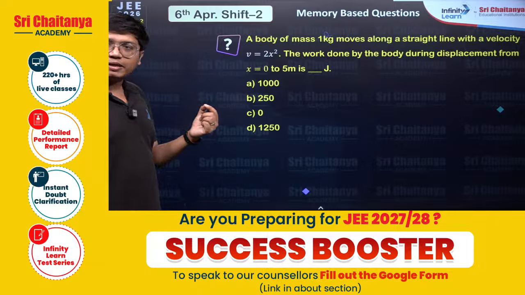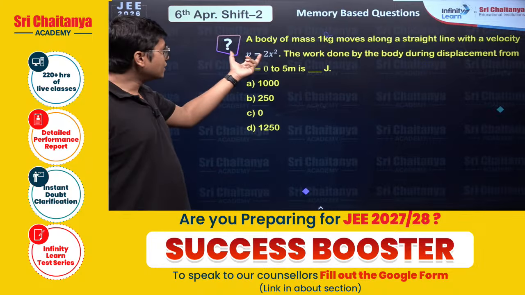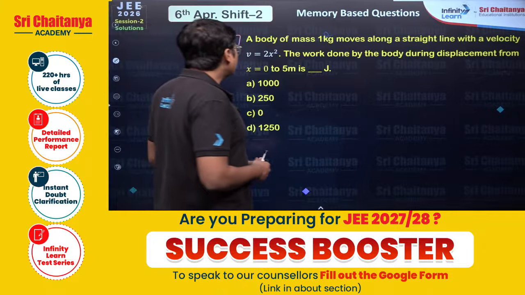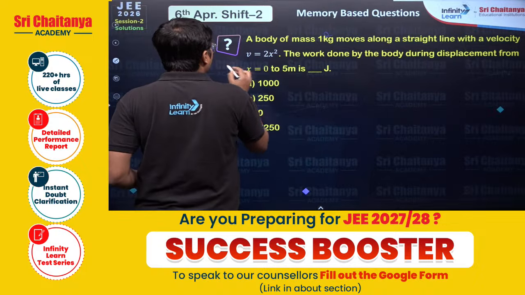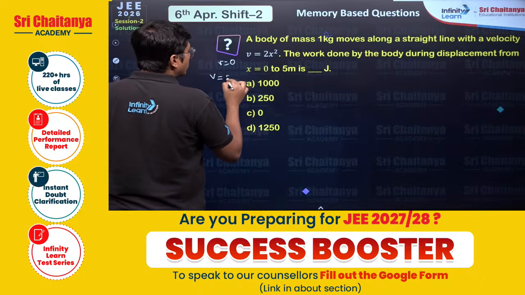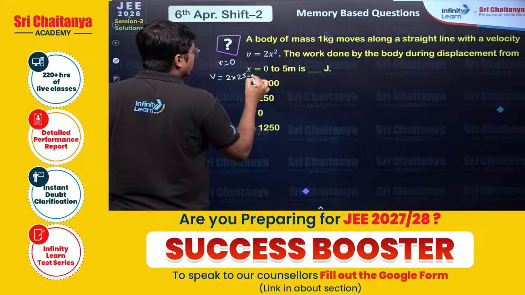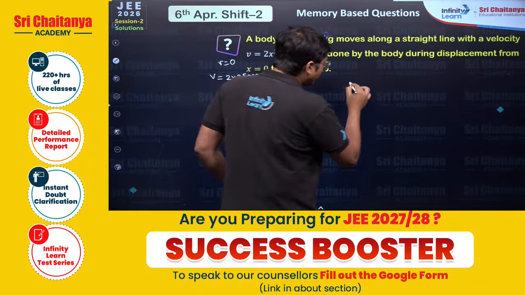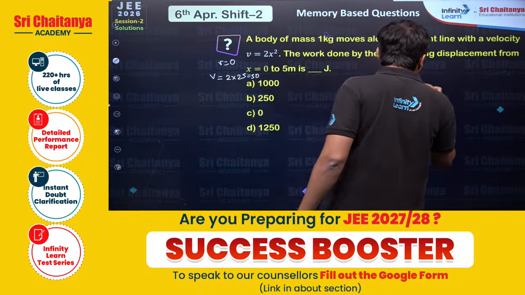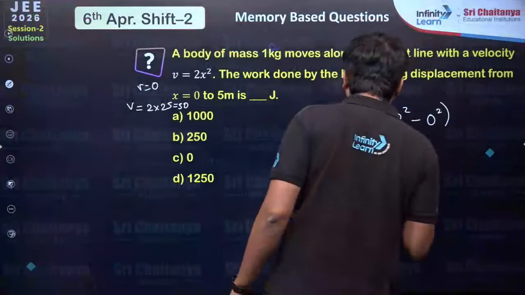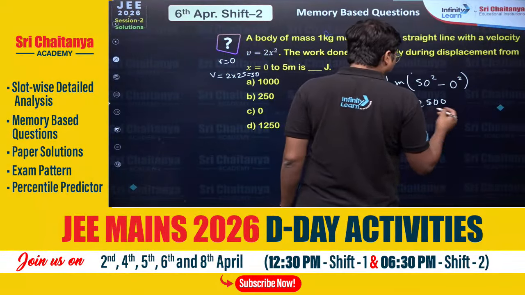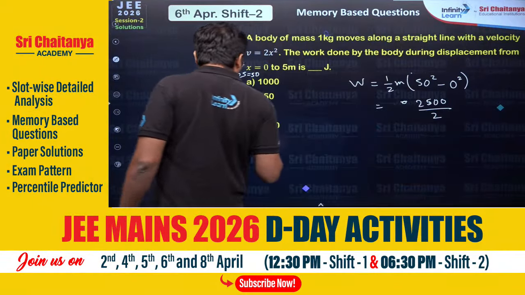That is one method to do it. But I will say the easier method is to just study the change in kinetic energy, because work done is the change in kinetic energy. So what is the change in kinetic energy? At x equal to 0, v was equal to 0. At x equal to 5, v is equal to 2 into 25, that is 50. So the work done is half m, 50 square minus 0 square, that's 2500, mass is 1 kg, divided by 2. That would just be 1250.